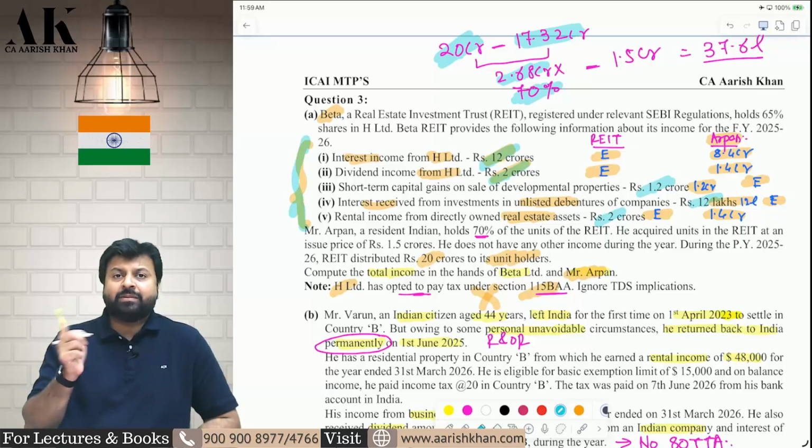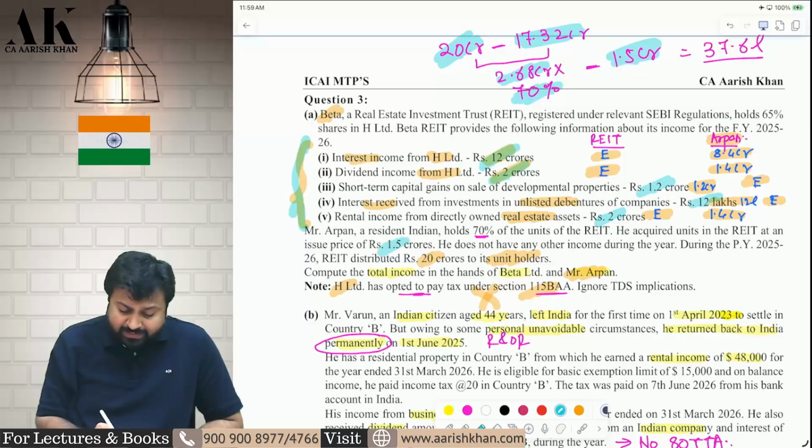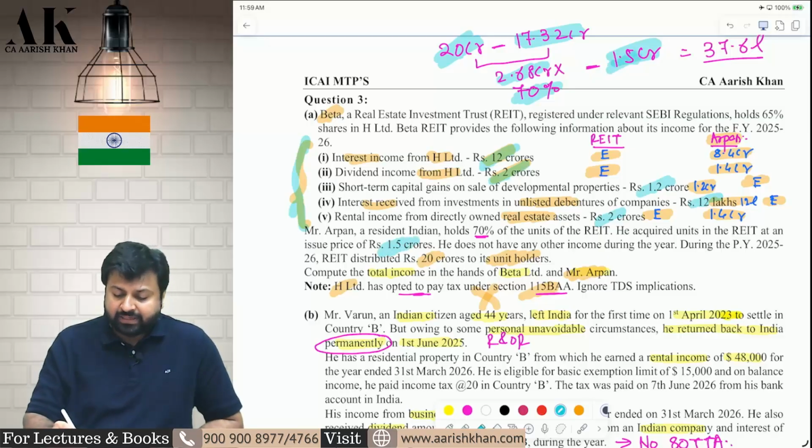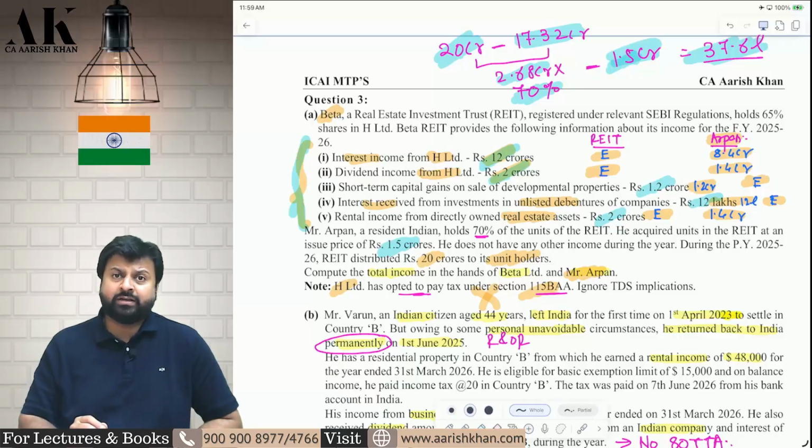So only 70% will be attributed to ARPAN, minus what ARPAN has purchased the units for. ARPAN has purchased the units for 1.5 crore. So the differential amount will be called what? The debt repayment in the hands of ARPAN, which will be taxable under 56(2)(13). 37.2 lakhs will be taxable in the hands of ARPAN. Go and check. I hope it is clear to all of you.